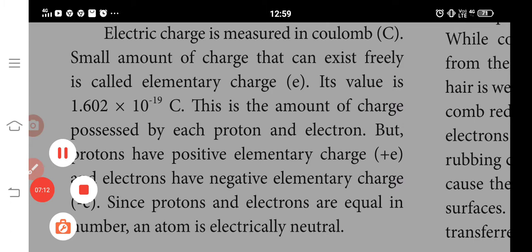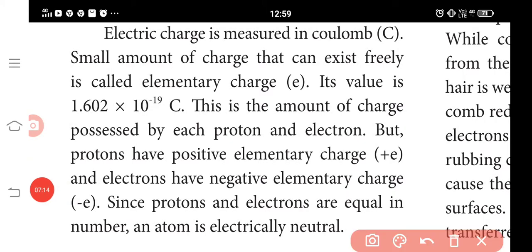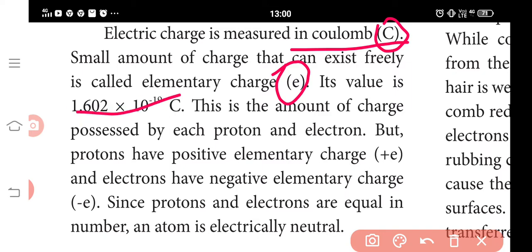Electric charge is measured in coulombs, denoted by capital C. The elementary charge, otherwise called e, has a value of 1.602 × 10^-19 coulomb.